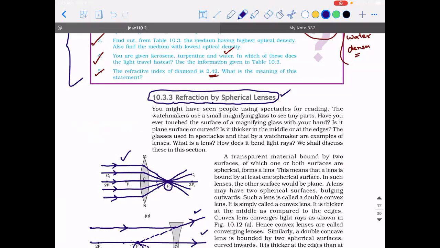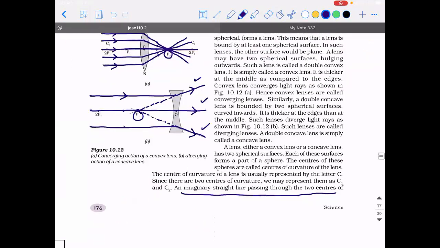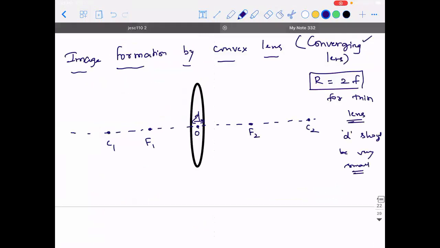Right. So that is why it is called a converging lens, whereas this is called a diverging lens. Now, how many ray diagrams do you think? Generally, whenever the rays are getting converged, they have the tendency to form real images.